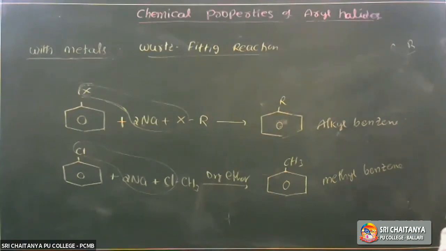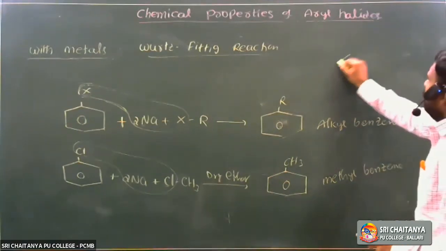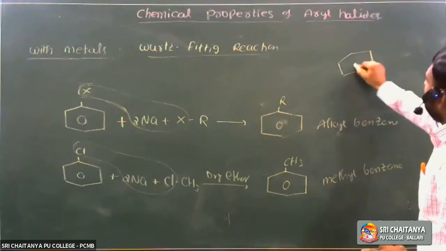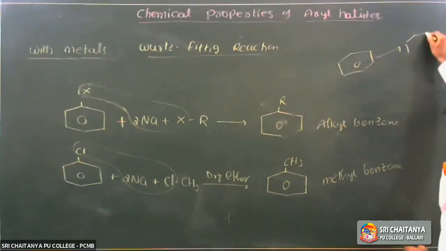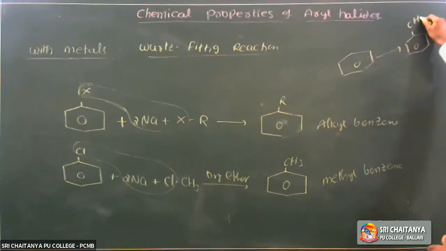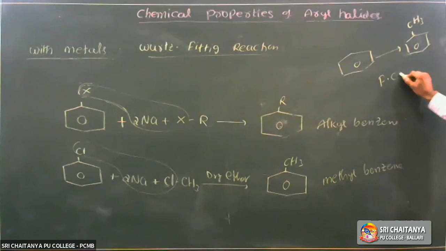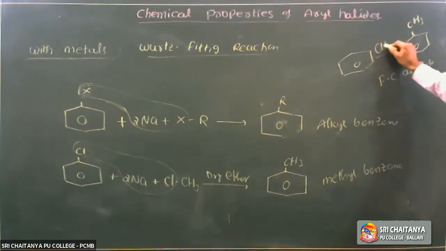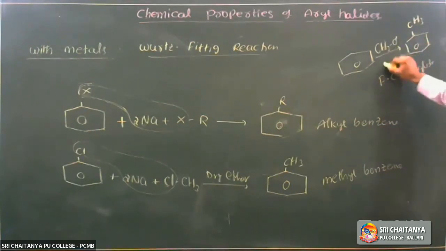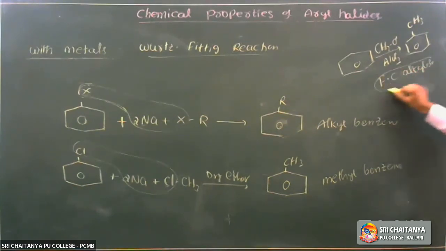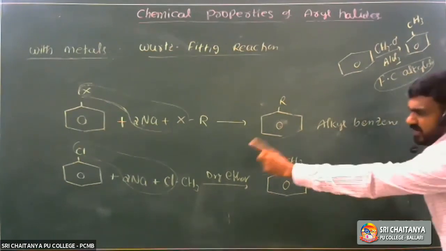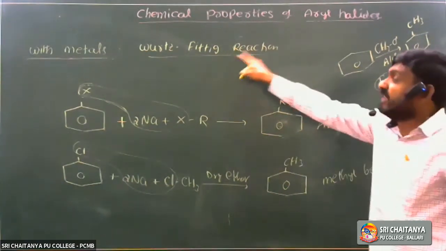Okay. So what is the name of the reaction for the preparation of methyl benzene from benzene? It is the Friedel-Crafts alkylation reaction. Benzene reacts with methyl chloride in presence of anhydrous aluminum chloride, and methyl benzene is formed. It is called Friedel-Crafts alkylation. So preparation of methyl benzene from halobenzene is called the Wurtz-Fittig reaction.